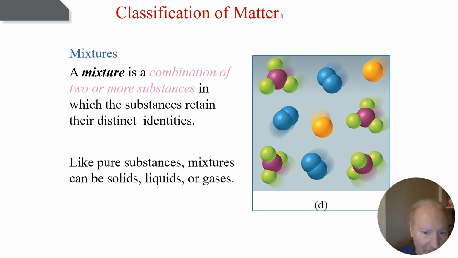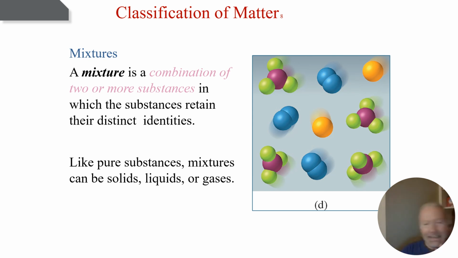If we had just these purple and three green atoms, and that was the only thing we had in the solution, and we got out the orange single atom and the diatomic element here that's in blue, and we only had this, we'd have a pure substance, okay? But we don't. We have three different things in here, so we have a mixture.